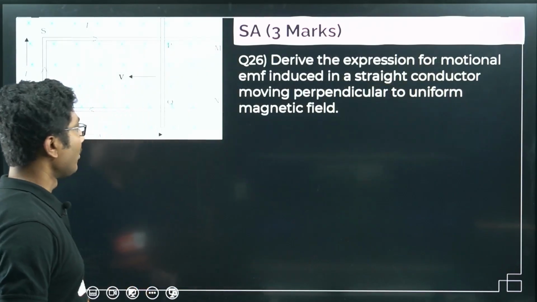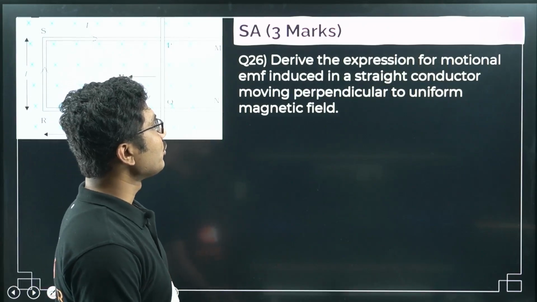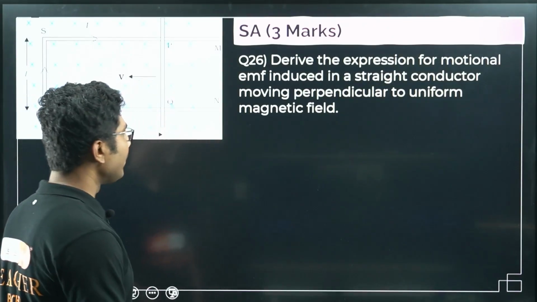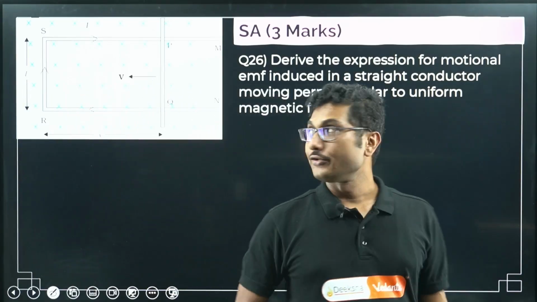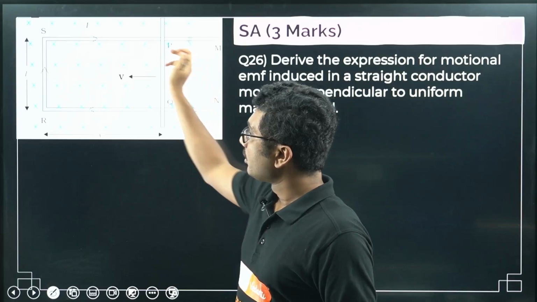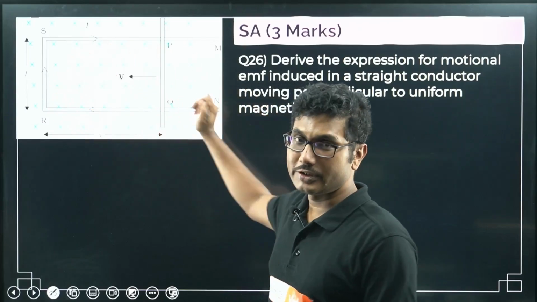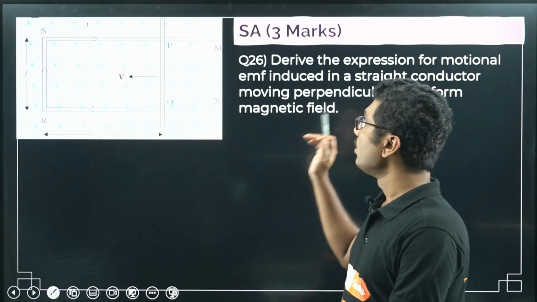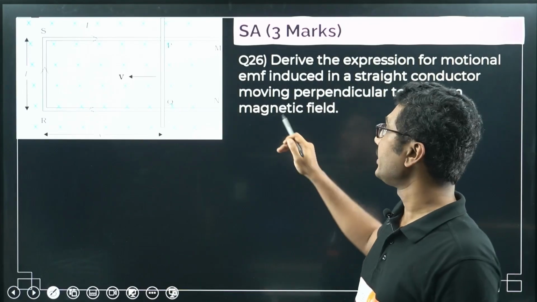Okay, now derive the expression for motional EMF induced in a straight conductor moving perpendicular to uniform magnetic field. So here we have a coil. You have to draw this diagram. I have taken this diagram from your book. You have to draw this diagram for this derivation. This is a 3-mark derivation, right?